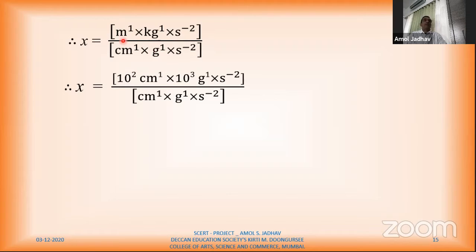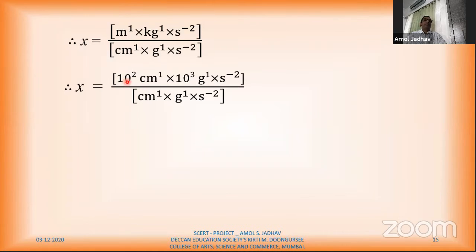In the CGS system. So here I'll convert this mass, kilogram, in terms of the CGS system, which I know. I know how much 1 meter is. 1 meter is equal to 100 centimeter. So what will I do here? I'll convert this meter into centimeter and write it. I convert this kilogram into grams, because in which system do I want the final answer? I want the final answer in the CGS system. So that's why I'll convert this. So I know 1 meter is equal to 100 centimeter. I just wrote 10^2 here instead of 100.